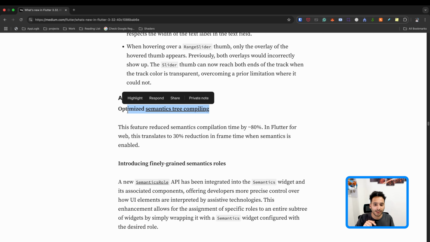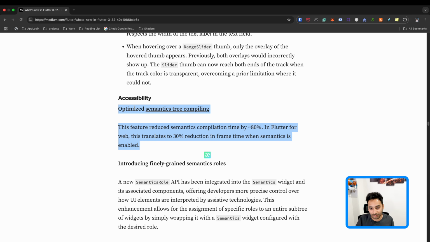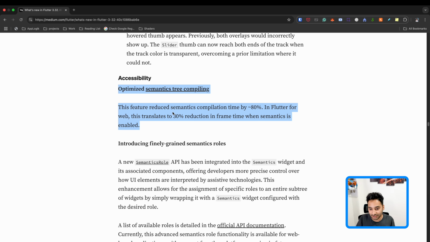For example, there are some tools, for example, TalkBack in Android, I think, that if a person is blind, they can work with the app using their finger. So it just reads the things that are visible on the page, and it tells them if it is a button and if it is clickable, and they can click, they can scroll. And yeah, this is the optimization for the semantic tree.